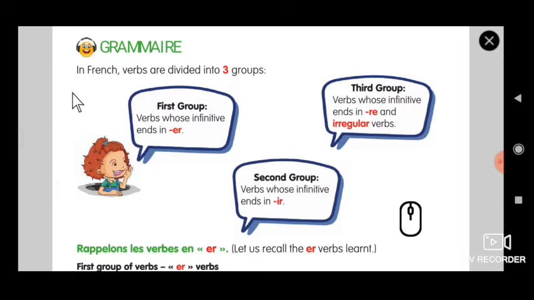I'll read it once for you. In French, verbs are divided into 3 groups. First group is ER, verbs whose infinitive ends in ER, that is, the verb which ends in ER. Second group, verbs whose infinitive ends in IR. Third group, the verbs whose infinitive ends in RE, and irregular verbs. RE and irregular verbs include être; aller is also an irregular verb, and that also comes under the third group.